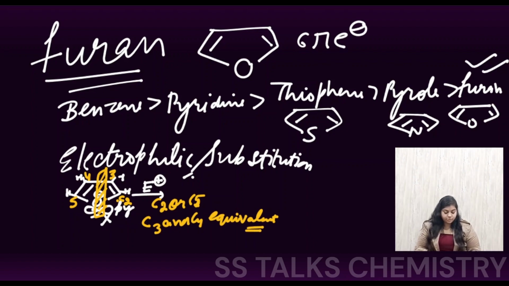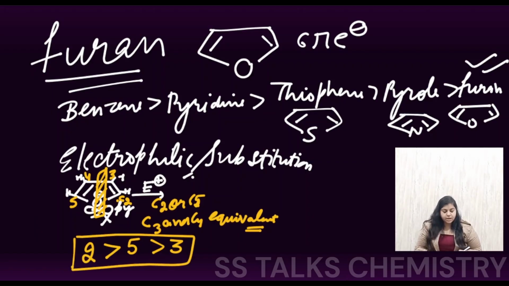Similar to pyrrole, the attack will be most favorable at the second carbon, followed by the fifth carbon center, and the least favorable will be the third carbon center. So this is going to be the order for the electrophile to attack over the species.